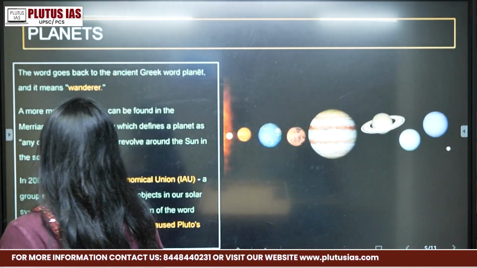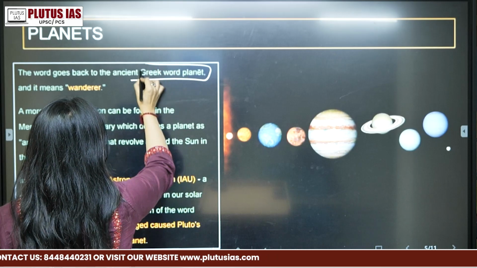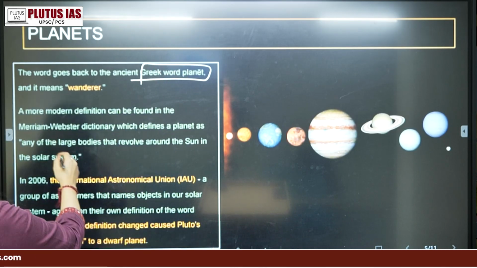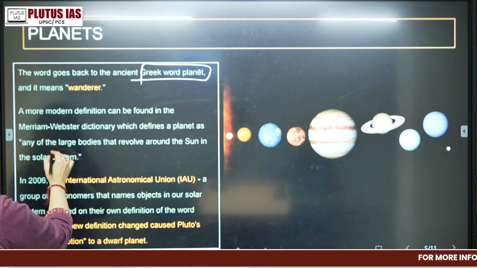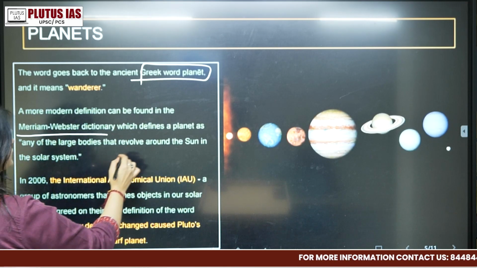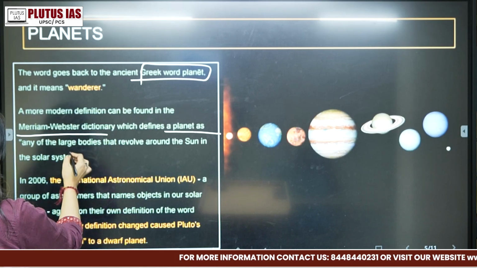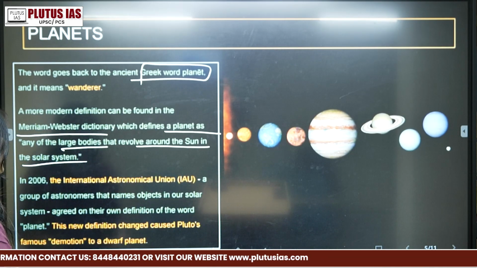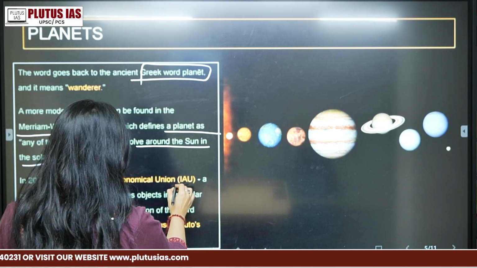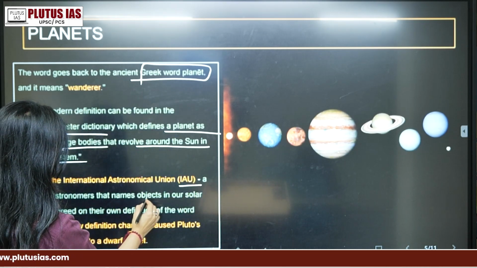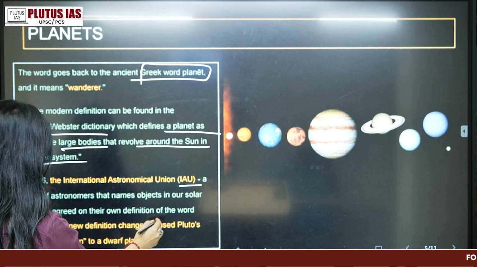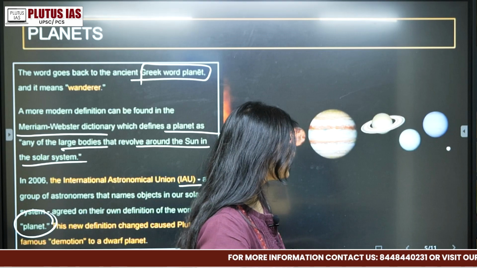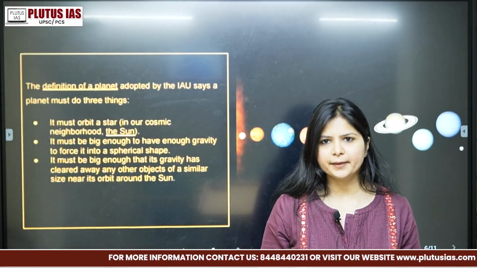Now planets, we have discussed about it. It is coming from the Greek word which is known as what? Wanderer. The more modern definition can be found in the Merriam-Webster dictionary, which defines a planet as any of the large bodies that revolve around the sun in the solar system. According to the IAU, a group of astronomers that names objects in our solar system, they agreed their own definition of the word planet, right?